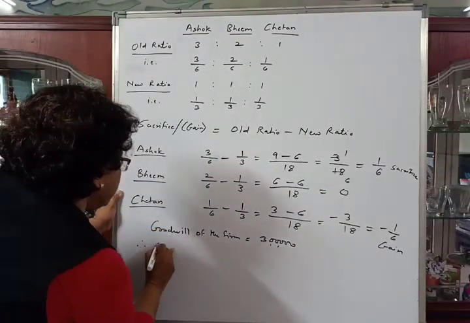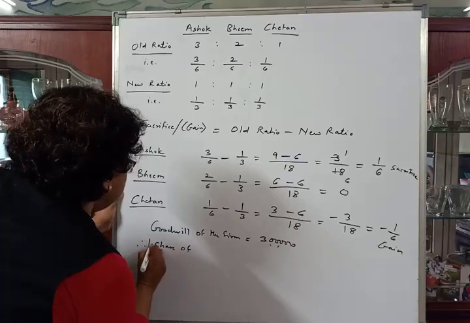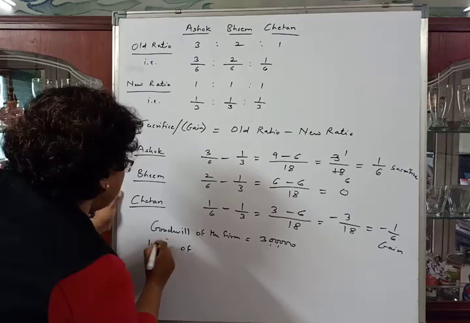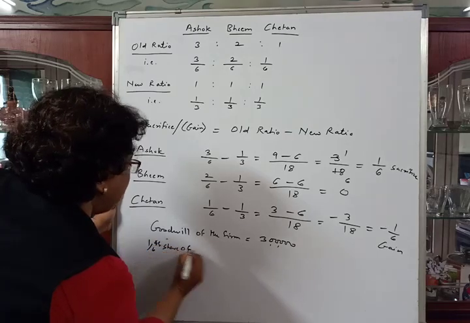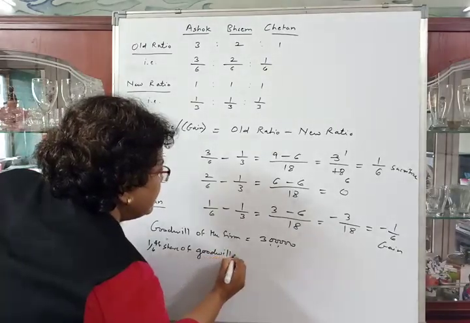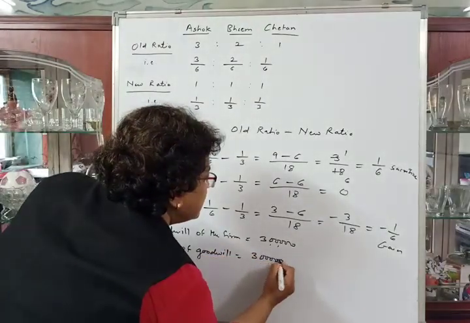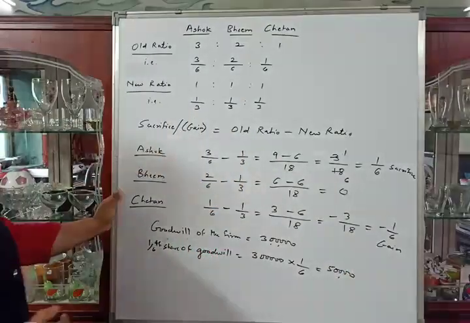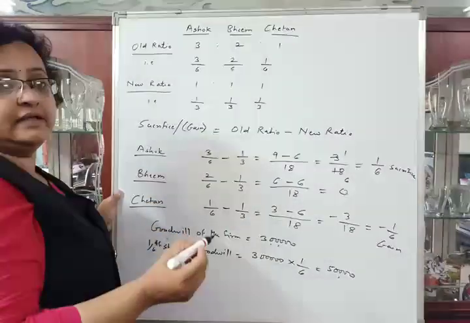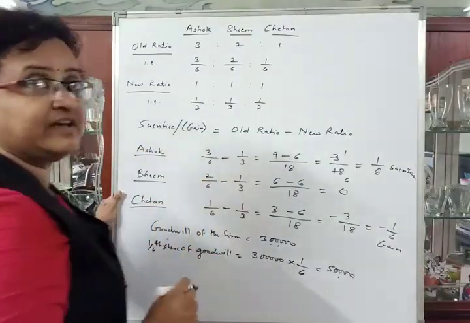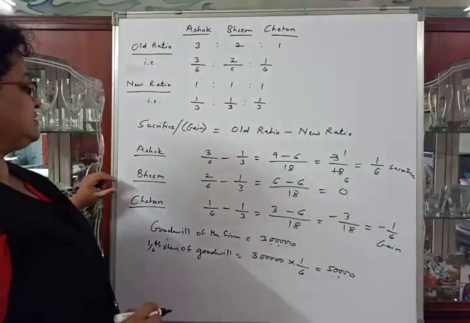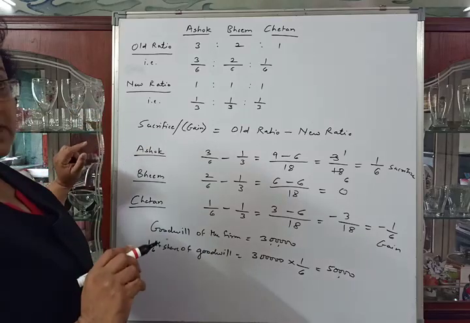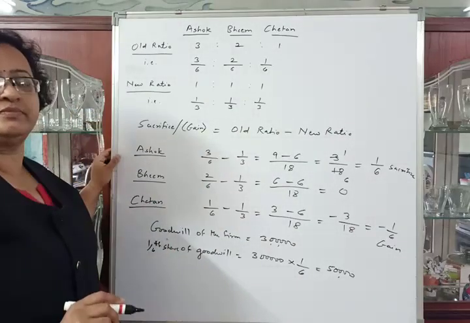So 1/6 share of goodwill is equal to 3 lakhs into 1/6, that is rupees 50,000. So we will pass journal entry, that is gaining partner's capital account debit to sacrificing partner's capital account. So we have to pass the entry Chetan's capital account debit 50,000 to Ashok's capital account 50,000 while solving the problem.